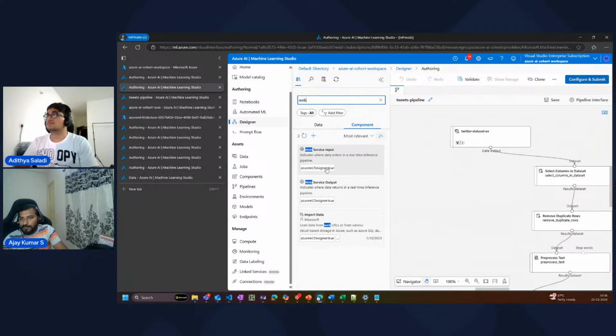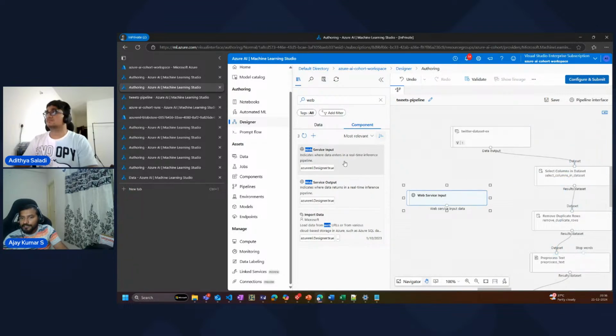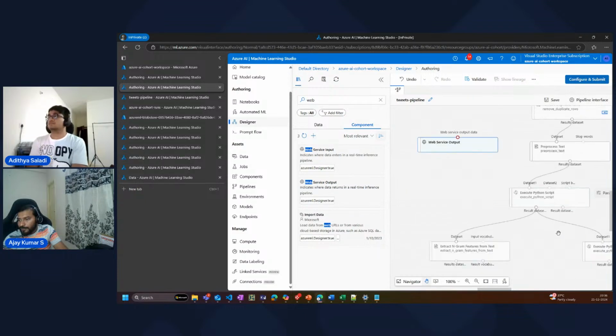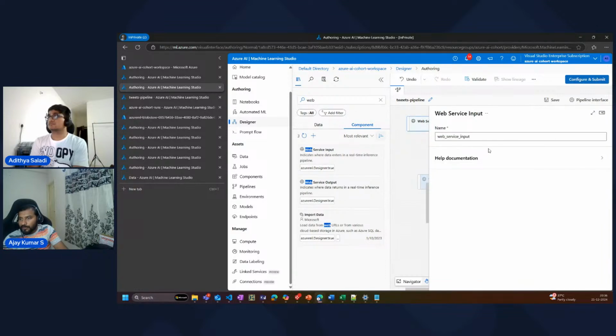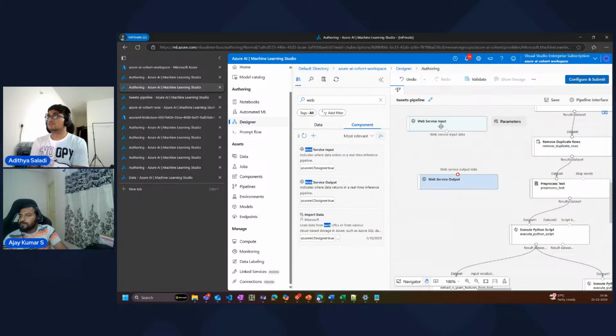So if you see here, there is a web service input. You can use this as a data set and then you can configure it into your data sets, right? You can configure your Twitter APIs to pull this. Again, you can have an output. Once your data is processed, you can even call some data model or something. This is an output as well, right? So this is how you can configure. Again, you can use the documentation and then go through how you can configure the web service input, right?